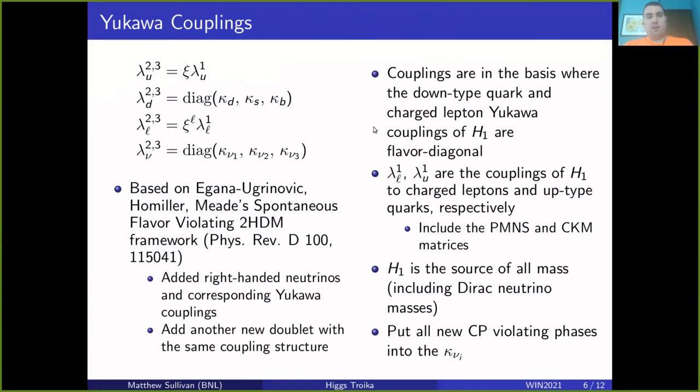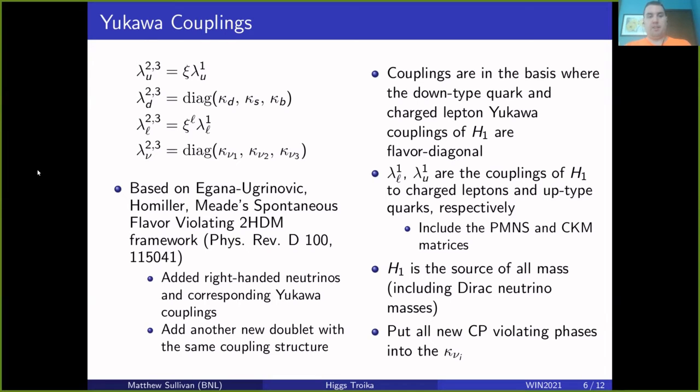For our choice of Yukawa coupling structure, in principle, we can just say the Higgs Troika framework can have arbitrary flavor structure, but we're choosing for this specific realization to base this off of the spontaneous flavor violating 2HDM, based off work of our colleagues at Stony Brook. This is a general framework that gets rid of tree level flavor changing neutral current processes. And we're going to extend this a little bit.